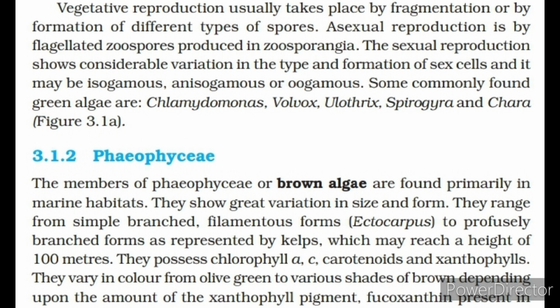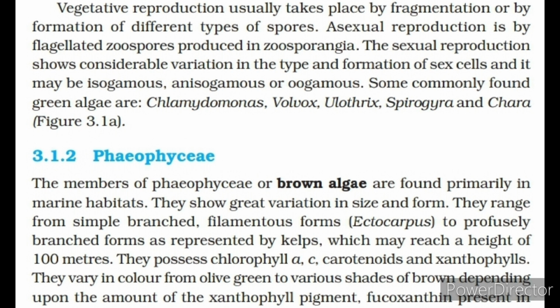Phaeophyceae. The members of Phaeophyceae or brown algae are found primarily in marine habitats. They show great variation in size and form. They range from simple branched, filamentous forms, Ectocarpus, to profusely branched forms as represented by kelps, which may reach a height of 100 meters. They possess chlorophyll A, C, carotenoids and xanthophylls.